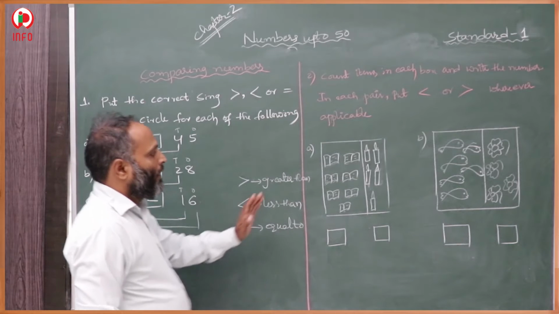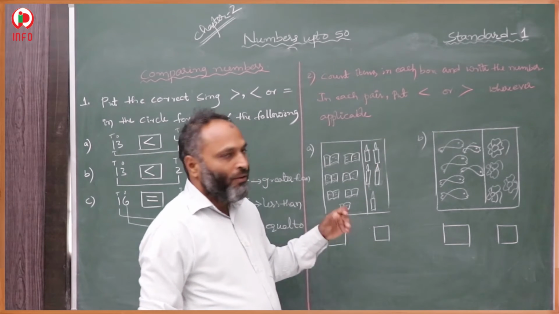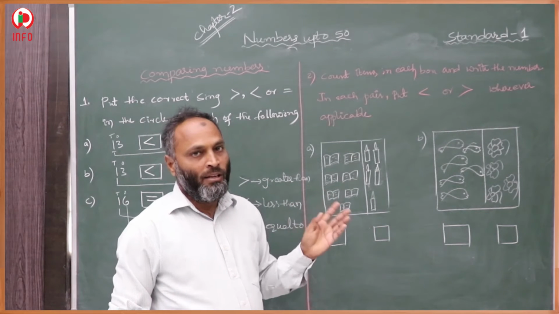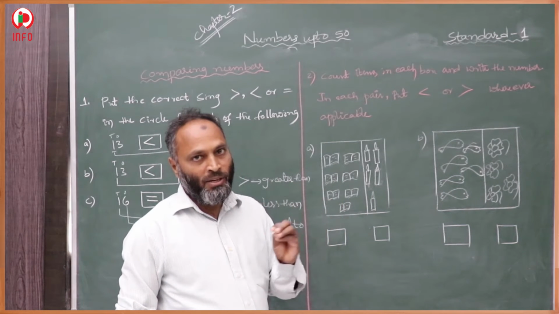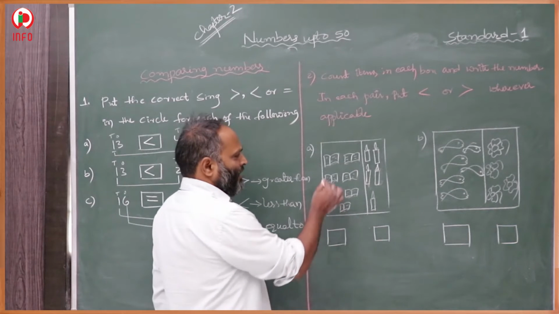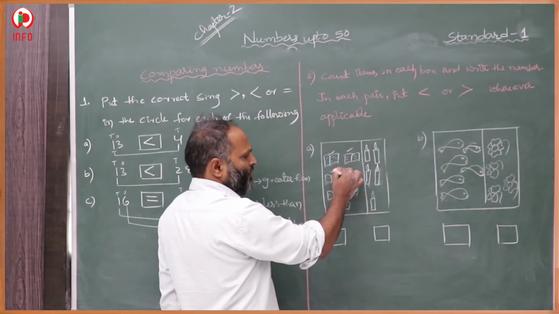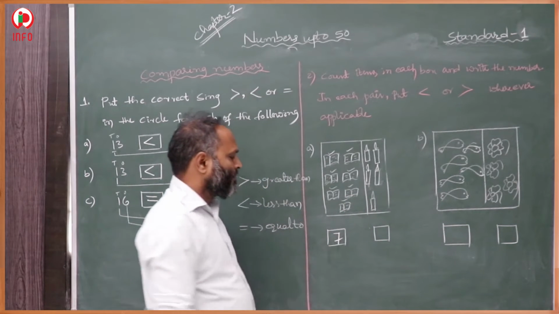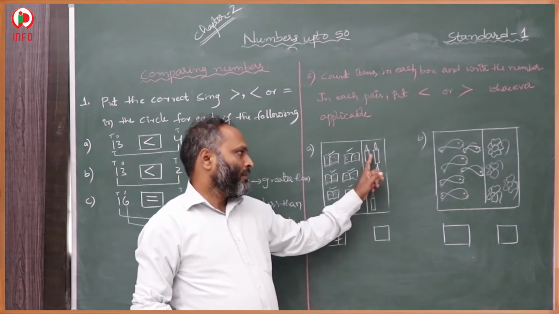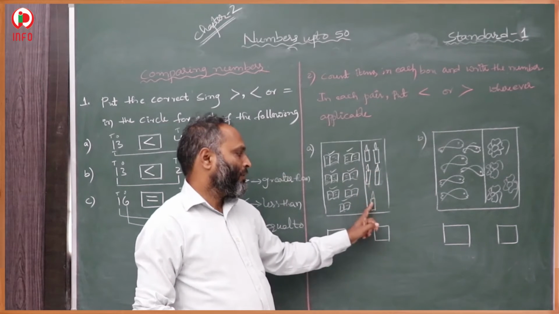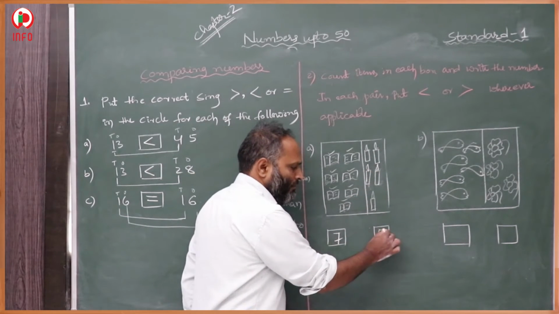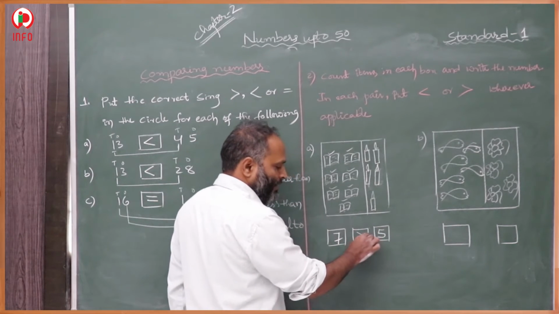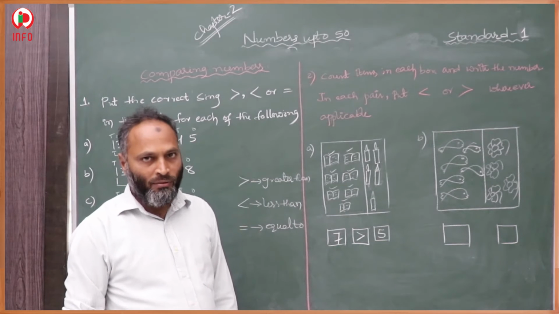Then here, pictures are given. In these pictures we have to count how many pictures are there. After counting the number of pictures, we have to decide where the number of pictures is greater and where it is less. First here, books. 1, 2, 3, 4, 5, 6, 7. 7 books were given. Here how many candles were there? 1, 2, 3, 4, 5. 5 candles. Then 7 is greater than 5. 7 is bigger than 5.